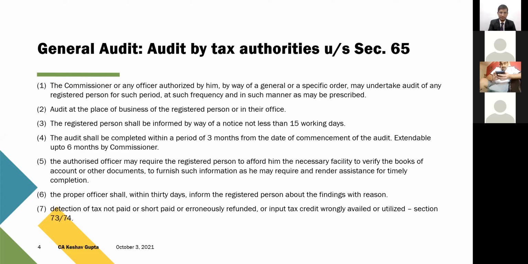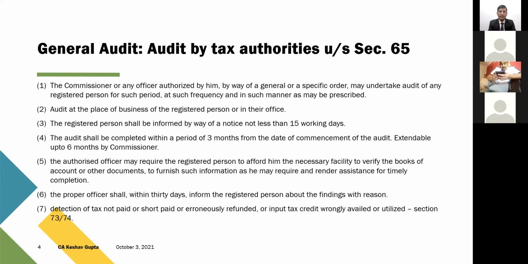So period, definitely they can choose the period. Frequency also, there is no problem, it is prescribed. And the manner of taking audit has been prescribed in the rules. There's a procedure which has been given, how you have to start the audit and how you have to end the audit. That is referred to as the GST audit manual for the internal department persons. And for us, it is rule 101. So the commissioner or any other officer authorized by him can undertake the audit of the registered person. Frequency, period, and the manner have been prescribed.